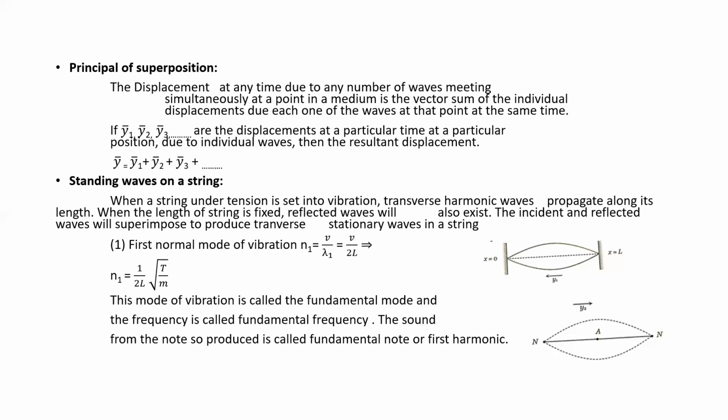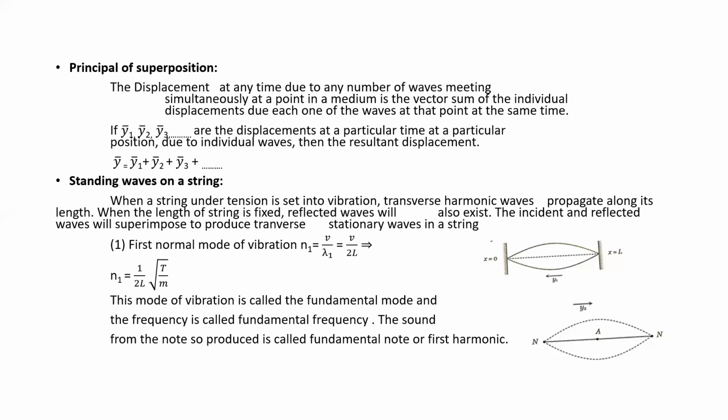Right? Standing waves on a string. When a string under tension is set into vibration, you can see in the picture, the string is attached at the two ends. So when the tension is set, transverse harmonic waves propagate along its length.